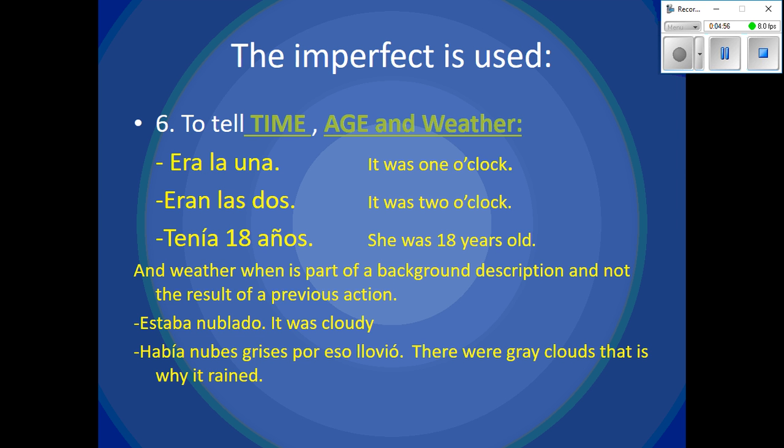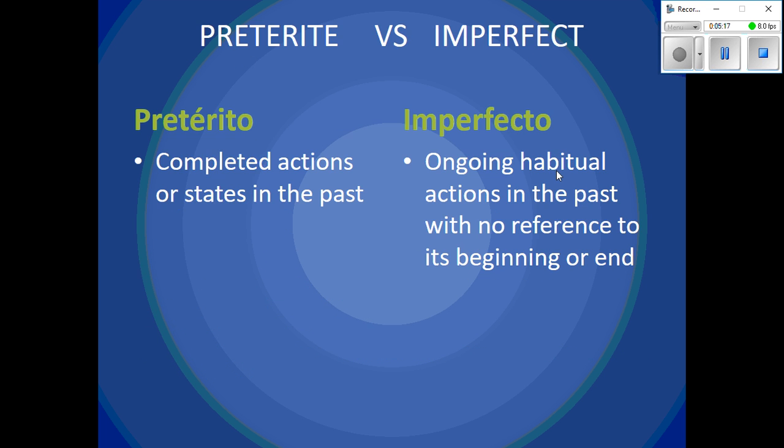Había nubes grises, por eso llovió. There were gray clouds, that's why it rained. Había nubes grises, again, weather. It's part of a background description, but then, por eso, that's why, it's a result of a previous action, llovió, preterite. Preterite is in general used to describe completed actions or states in the past, while imperfect is used to describe ongoing habitual actions in the past with no reference to its beginning or end.